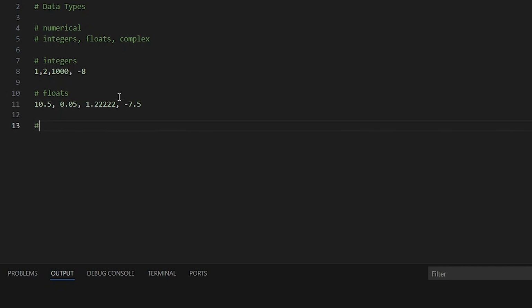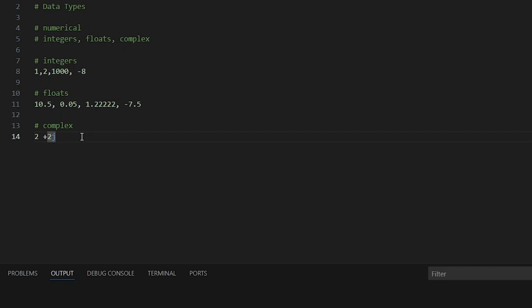Then the next one is the complex numbers. Complex numbers, we're not going to be dwelling much on this, but these are numbers that have real and imaginary parts. Complex numbers are normally used in scientific or engineering studies, so we're not going to be concentrating on it. We're going to be focusing on the integers and the floats. An example of a complex number is a number like 2 plus 2j. So this is one number. This is the real part, and this is the imaginary part. So any number that has real and imaginary parts is considered a complex number.